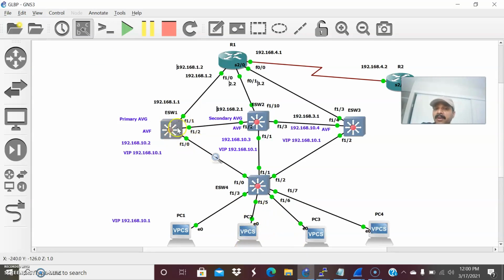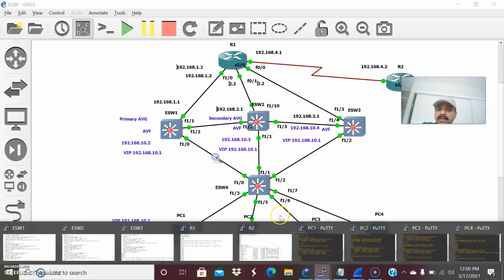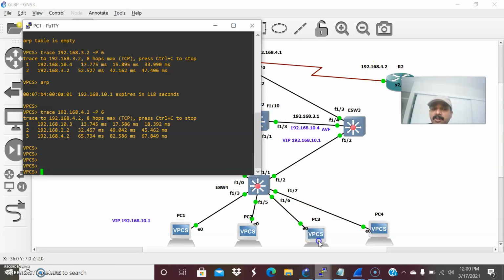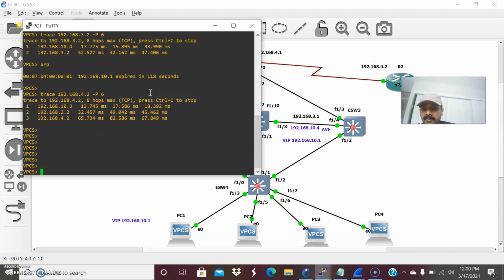So even though the primary AVG or the primary AVF goes down, automatically the AVF role will be taken up by the secondary AVG. So that is the way it works. So now let us see how it is assigning the virtual MAC address to the client. So what I'm planning to do, let us do the trace from PC1 to this corresponding IP 4.2 and I'm going to show the ARP request.